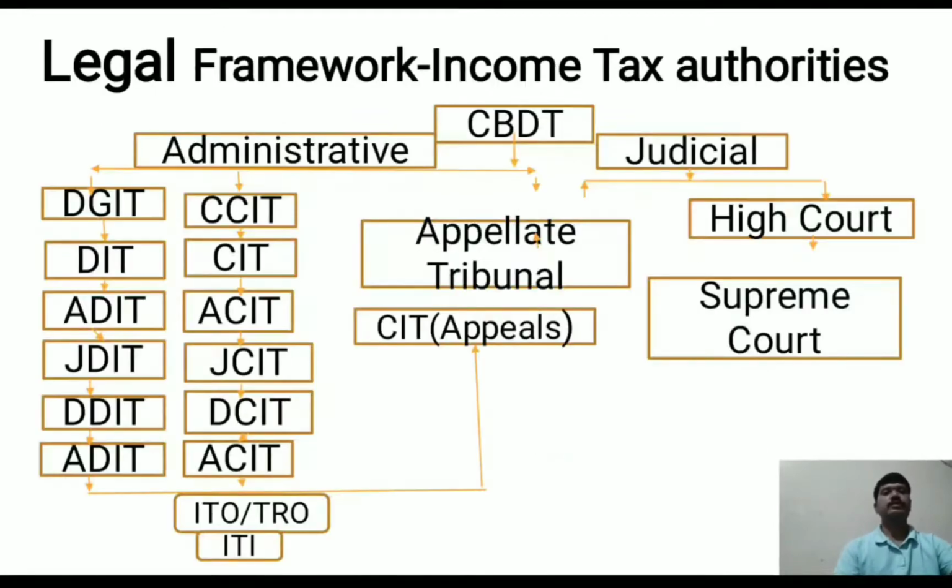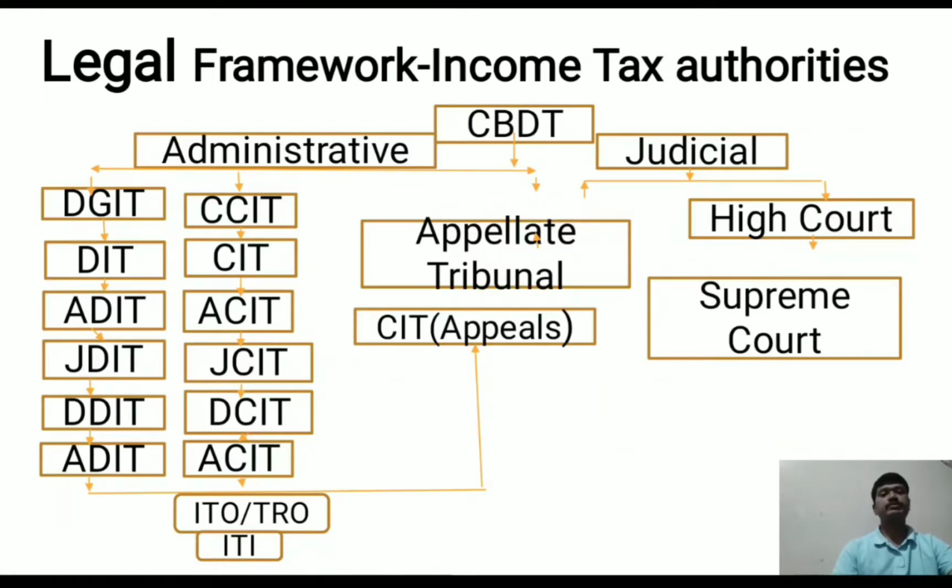Next, let me explain the income tax authorities and legal framework. As we know, the Central Board of Direct Taxes is the highest authority. It has two parts, administrative and judicial sections.